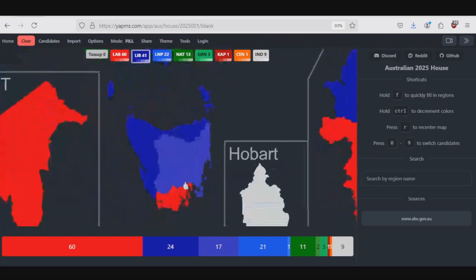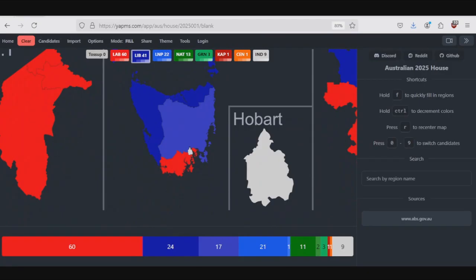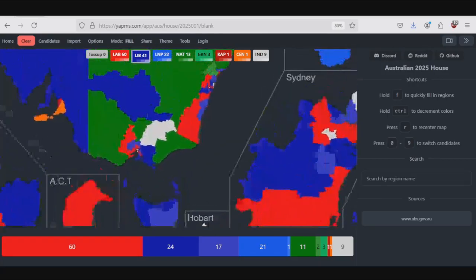Now, on to Tasmania. So Lyons. I suggested in the last video, in my general prediction, that Lyons could stay with the Labor Party because the state government isn't doing too well. There was a poll. But somebody in the comments said, no, Labor are absolutely screwed in Lyons. I mean, the MRP is pointing to that. So I think it would make sense if I did give that to the coalition. It's probably going to go to the coalition. And in the betting markets, there's a handful of seats that were released recently, and it has the coalition as clear favourites in Lyons. So that's one, at least for this experiment, that I'm pretty happy to give to the coalition.